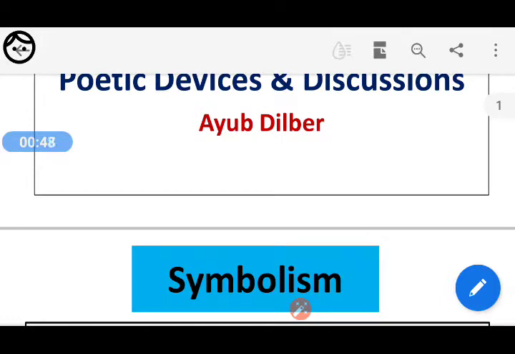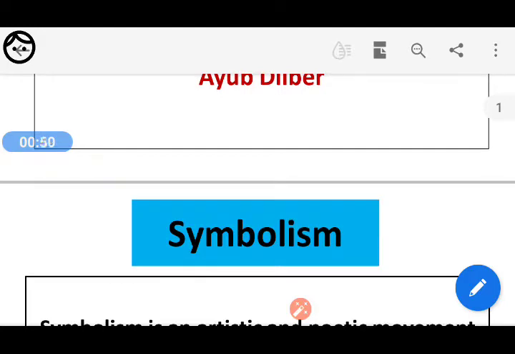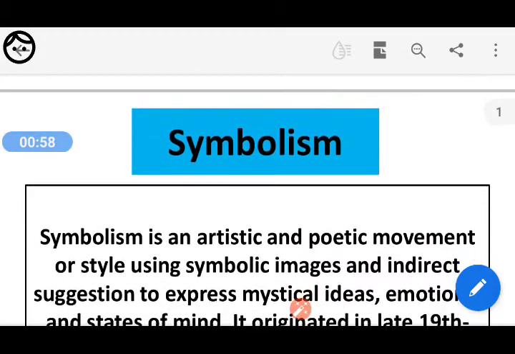First of all, let us see the symbolism. What are the symbols, the words used? What do they represent in this poem?